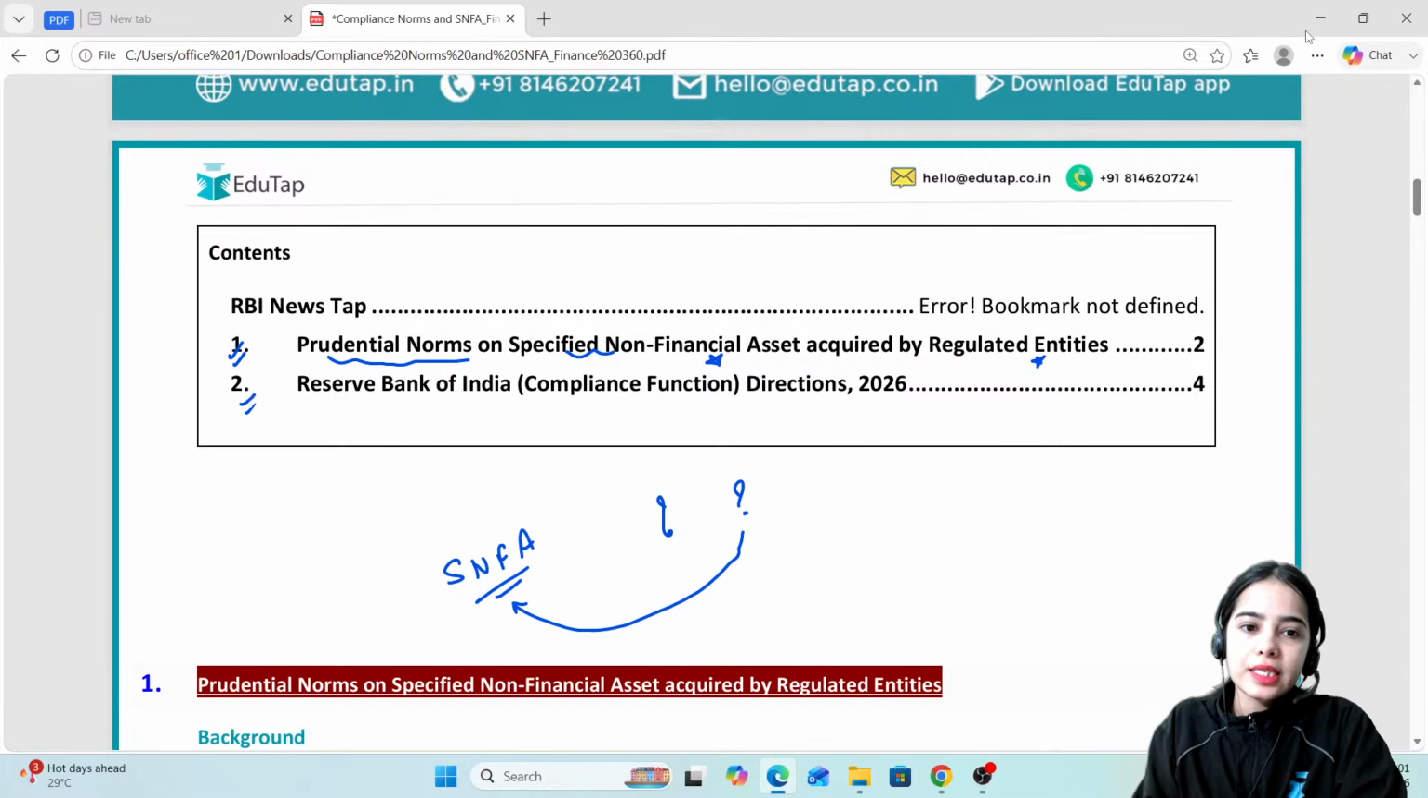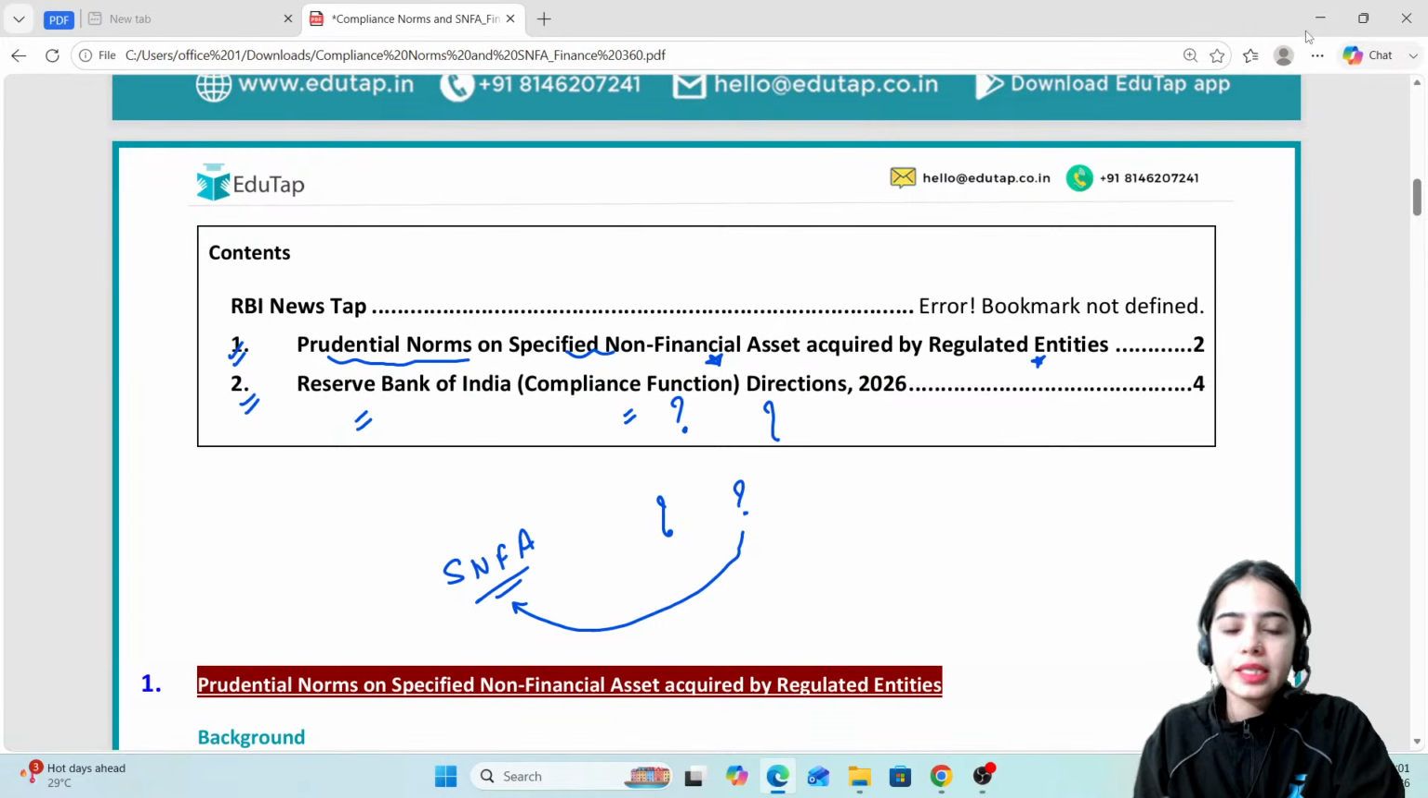The second news article is regarding the Reserve Bank of India Compliance Function Directions 2026. So what are these compliance functions and what is their compliance risk? This we are going to discuss in today's session.